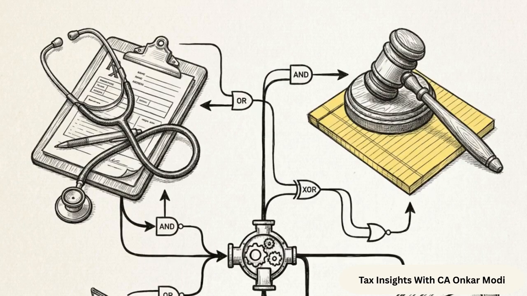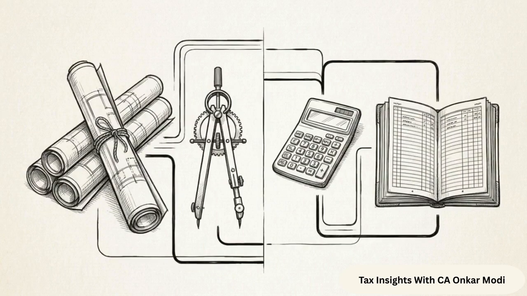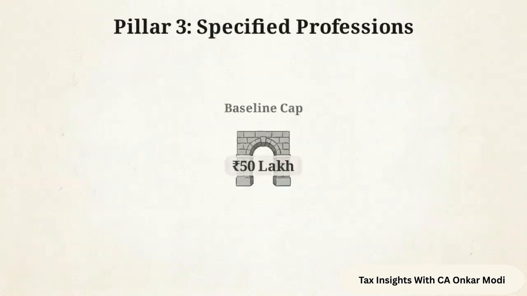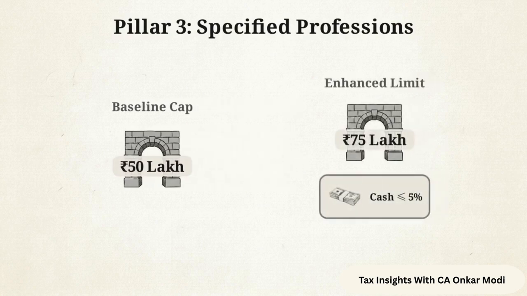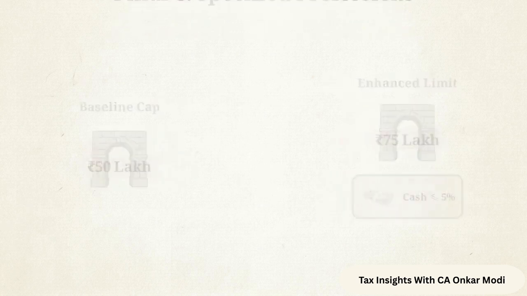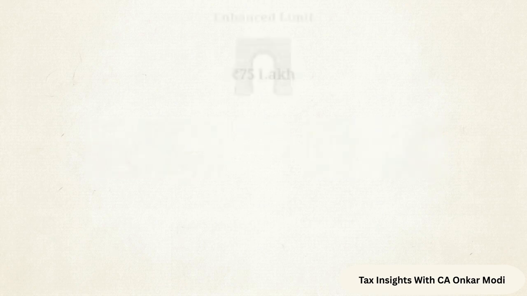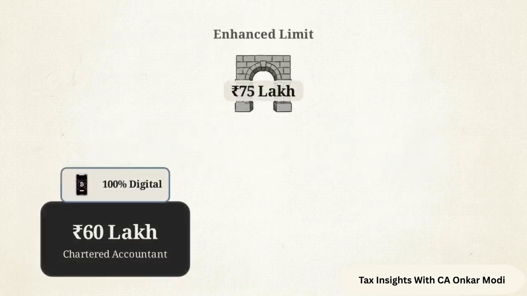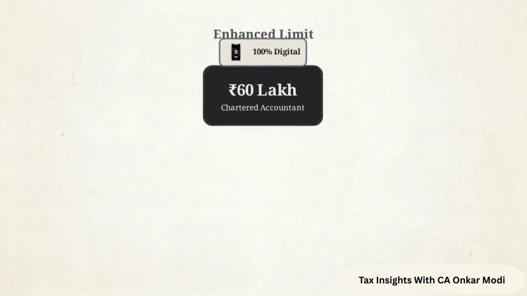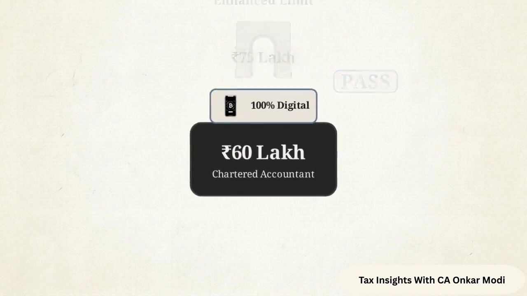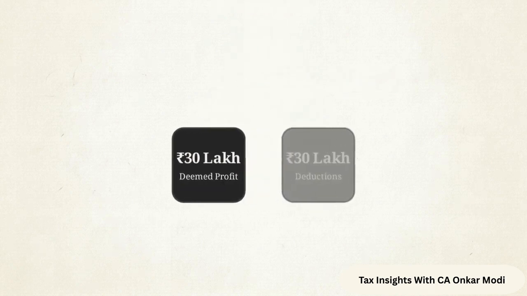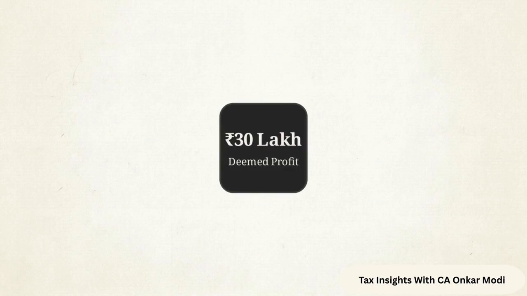The final pillar applies exclusively to specified professions listed under Section 62(4), such as legal, medical, engineering, or accounting practices. This diagram illustrates the gross receipt limits, a baseline cap of 50 lakh rupees, extending to 75 lakh only if cash receipts are under 5%. The math is straightforward. Deemed profit is assessed as a flat 50% of gross receipts. If a chartered accountant takes in 60 lakh rupees entirely through digital banking, they comfortably pass the 75 lakh limit gate. The gross receipts are immediately halved, establishing a deemed profit of 30 lakh rupees.